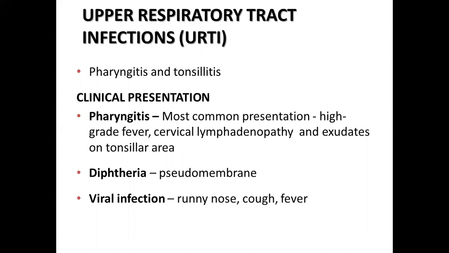The clinical presentation of pharyngitis is sore throat, the most common presentation, usually with high-grade fever. Other features include cervical lymphadenopathy and exudates on the tonsillar area. If the infecting agent is Corynebacterium diphtheriae, which causes diphtheria, a pseudomembrane may be present at the site of infection. In viral infection, the main features are runny nose with cough and fever.